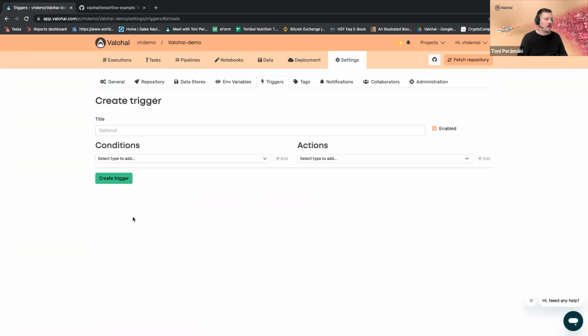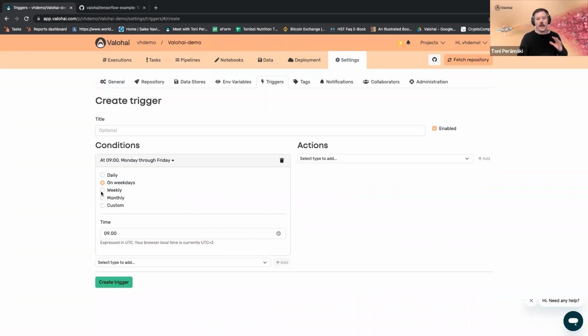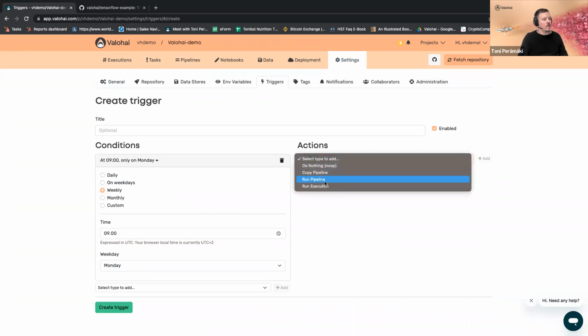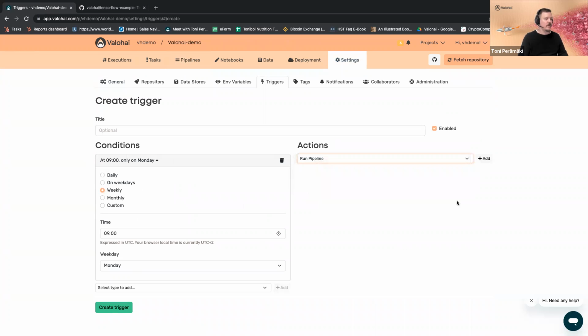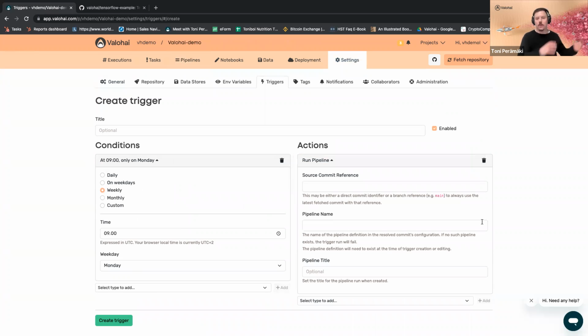And the last way, which many are using, is a scheduled run. So you can build triggers in Valohai. Let's say we have a new data set coming at 8 a.m. every Monday morning. So maybe at 9 a.m. we want to run a specific pipeline every week to pull in that new data and do some actions on it. So you can easily do this type of pipeline scheduling.